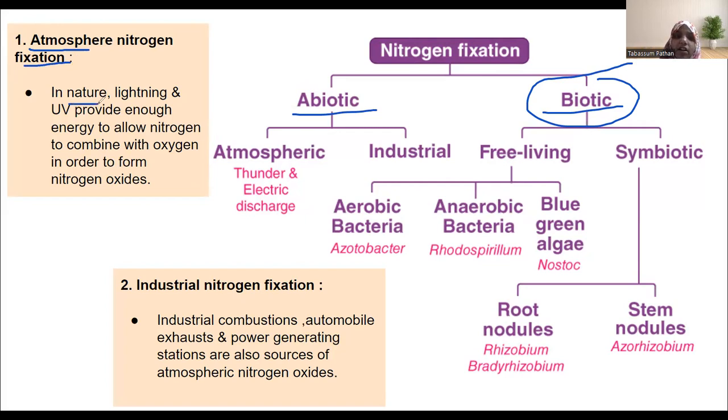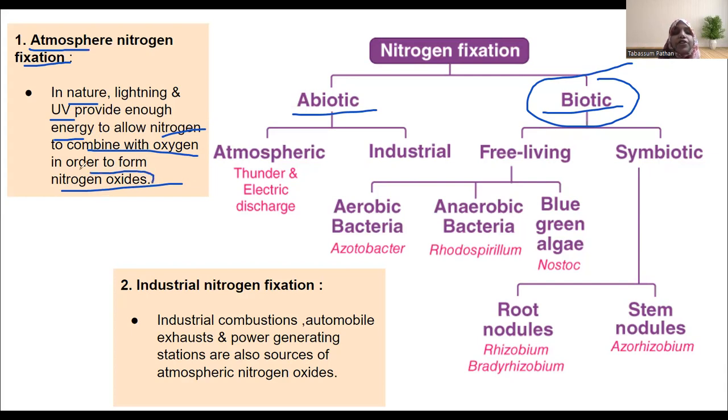Naturally, when there is thunder, when there is lightning, then ultraviolet rays are there. They give energy. The energy which is harnessed from lightning, from ultraviolet rays, from thunder, is utilized to make nitrogen combine with oxygen, to form nitrogen oxides.